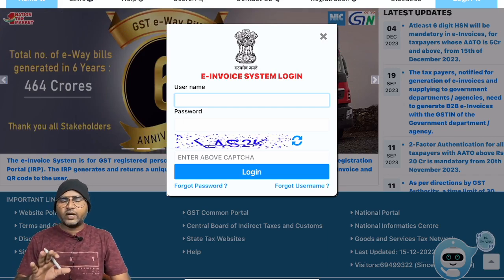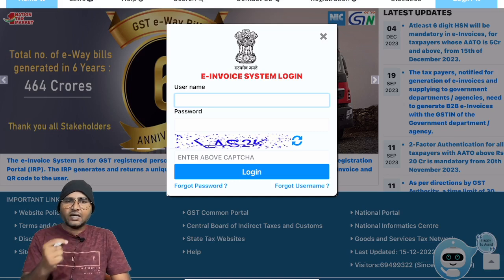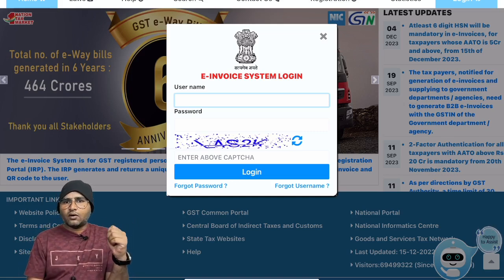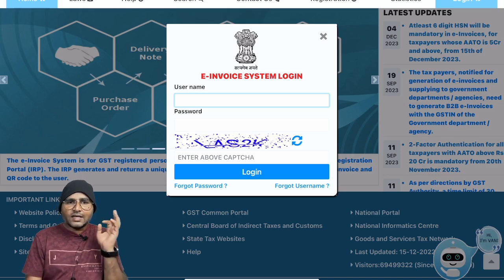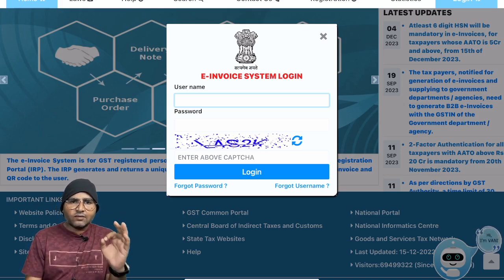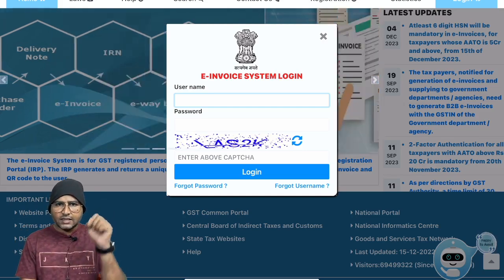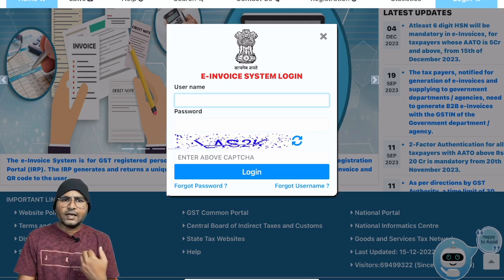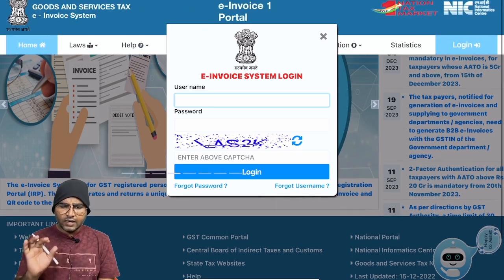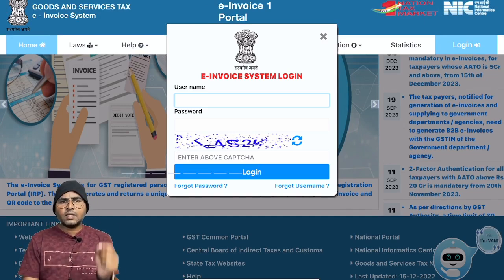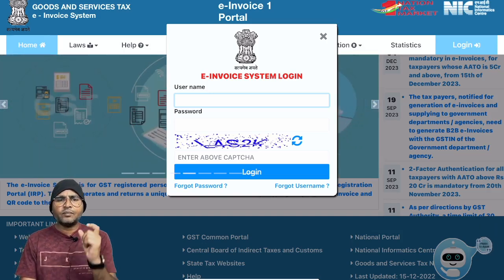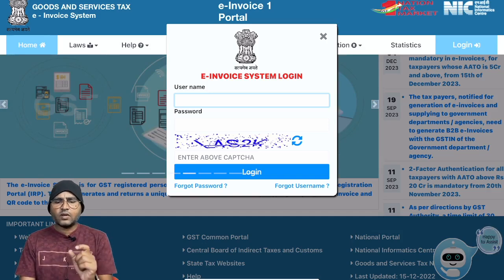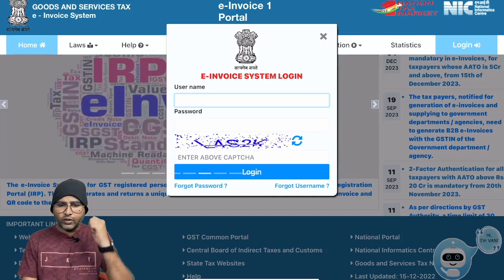That is the concept of the e-invoice, and students generally presume that e-invoice means a soft copy or an invoice which is sent through WhatsApp or Gmail, etc. No, that is not the e-invoice. A soft copy of an invoice is not the e-invoice. E-invoice means an invoice which is uploaded in the invoice registration portal, the e-invoice portal, and gets an invoice reference number. It is the responsibility of the supplier to upload the invoice, and the system or website will affix an invoice reference number. That is called e-invoice. Are you clear?